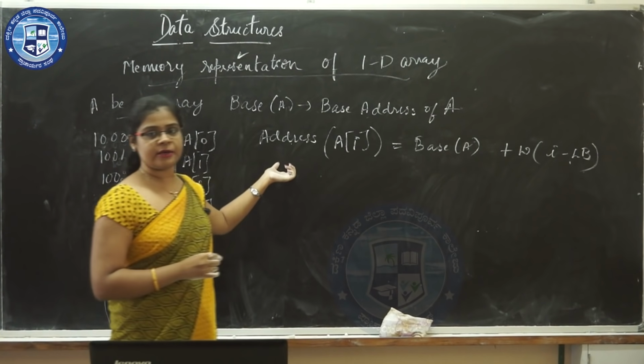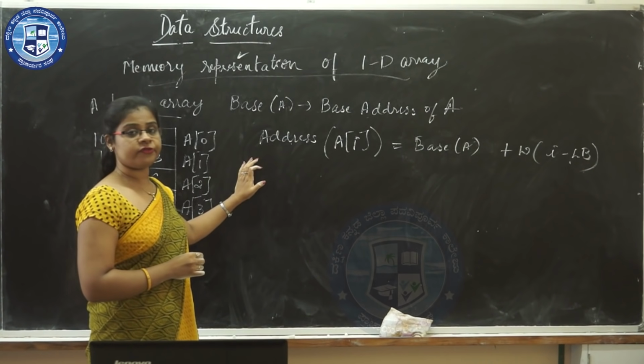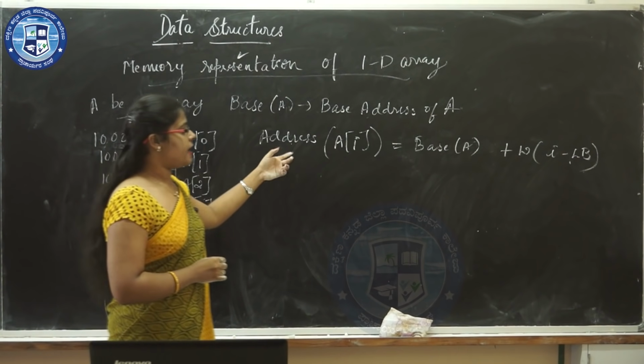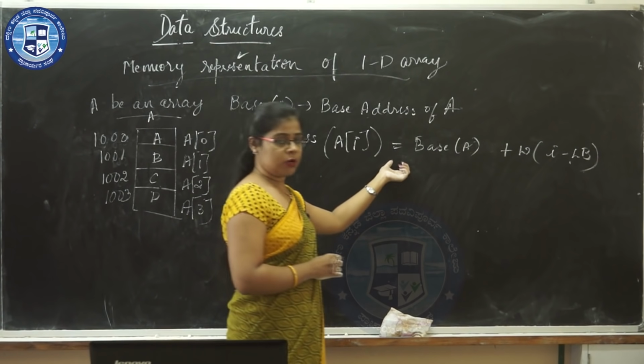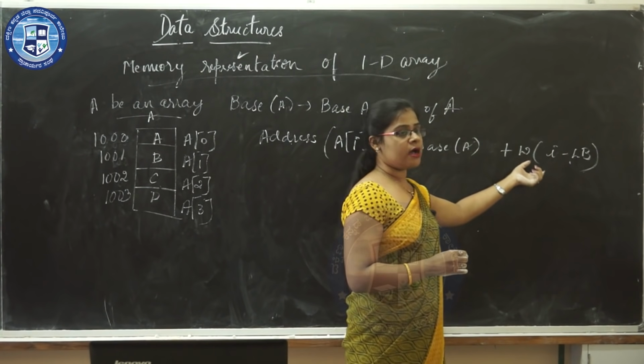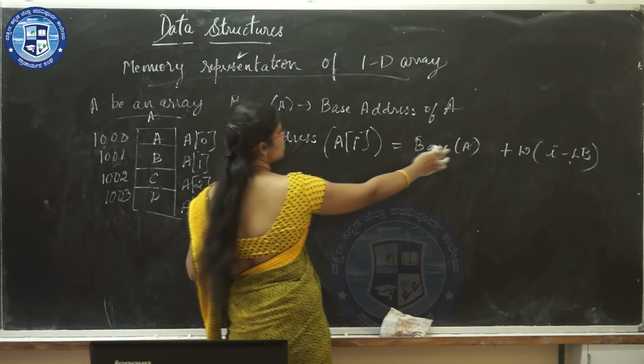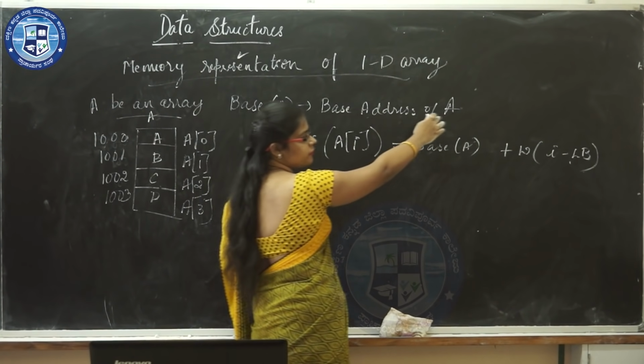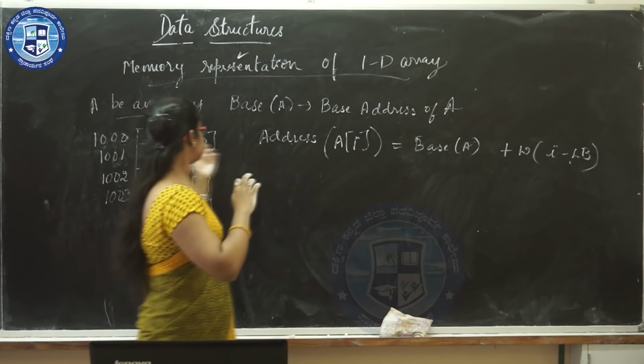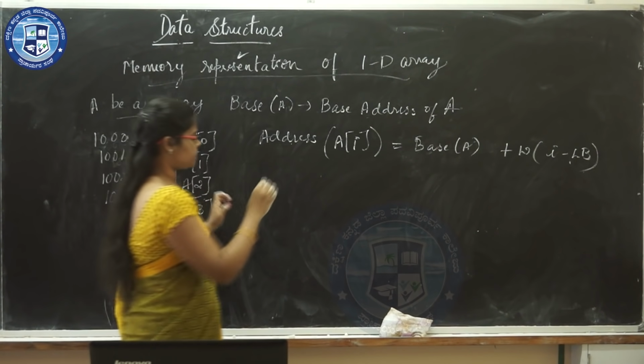The formula to calculate the address of an element in an array is: address of A of I equals base of A plus W times (I minus LB). Here, base of A is the base address of A, the address of the first element in an array.